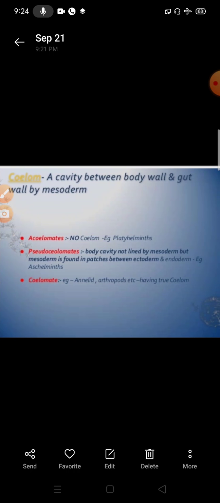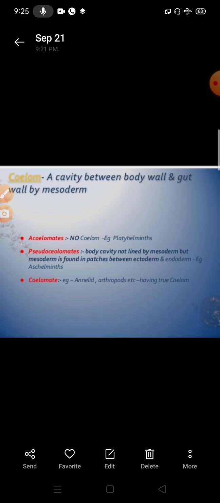Okay. Next, you can have the classification of animals based on the nature of coelom. First, you have to know what is coelom. Coelom refers to the body cavity. What is that? That is the space between the body wall and the gut, where all other organs of the body are placed. So it can be divided into true coelom and false coelom.